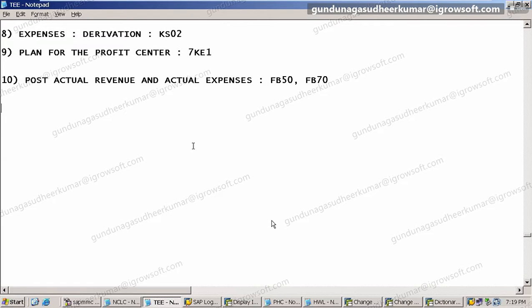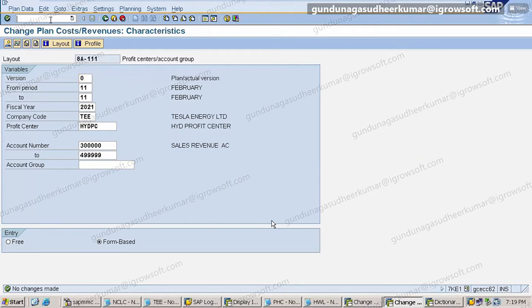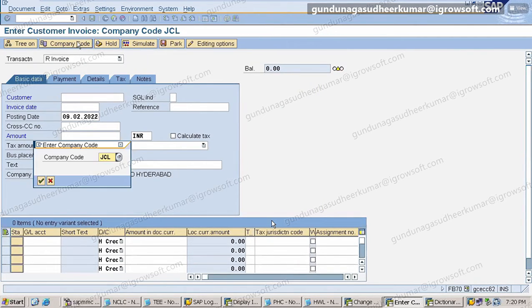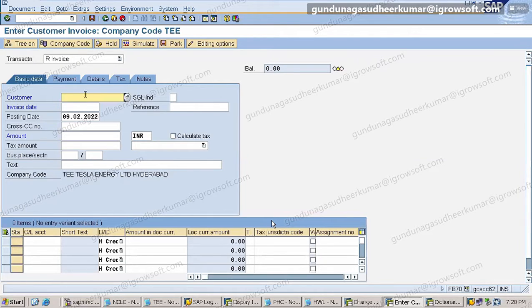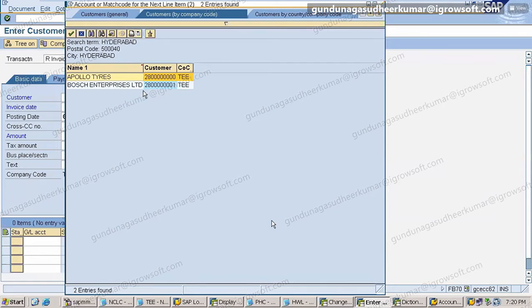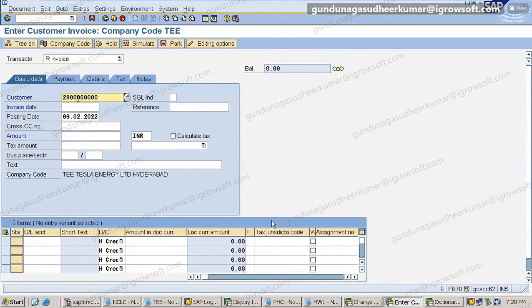Okay. So first, let me post the revenues first. So I will go to FB70 now, correct? Slash n FB70. Sales I am posting. Right. So now tell me, my company code is what? TE, right? Yes. Okay. Who is my customer? My customer is TE. Okay, this one. This is the one, right? Now, the amount is how much?